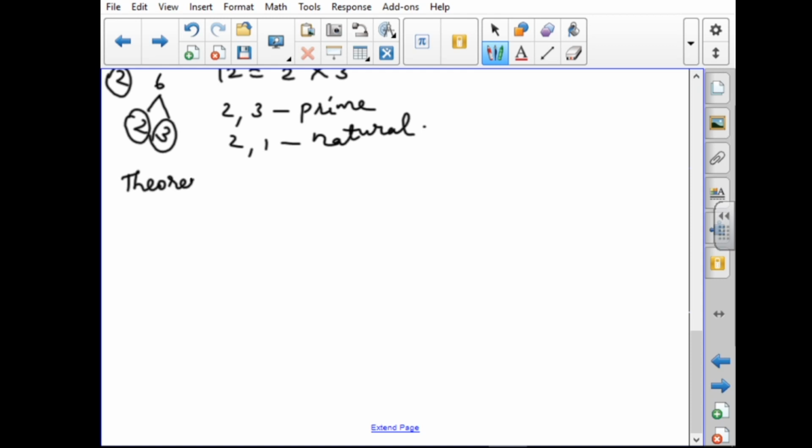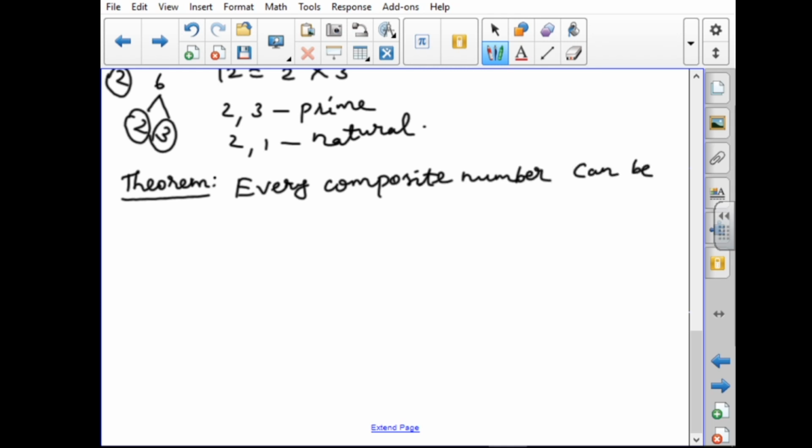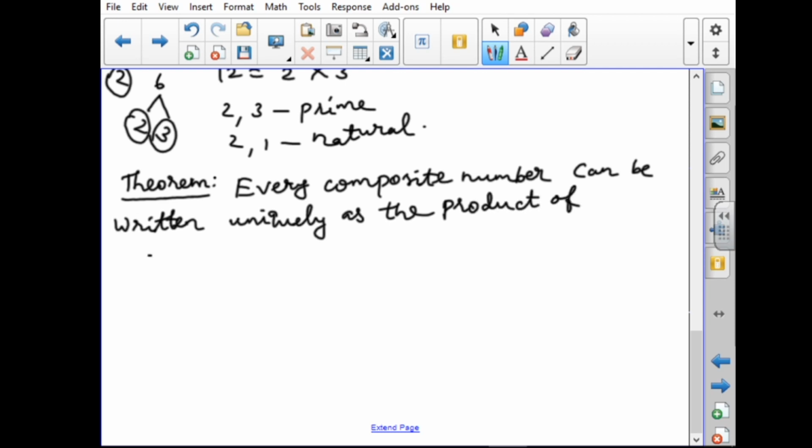This is the theorem. Every composite number can be written uniquely as the product of power of primes.